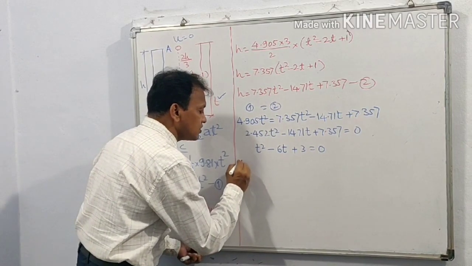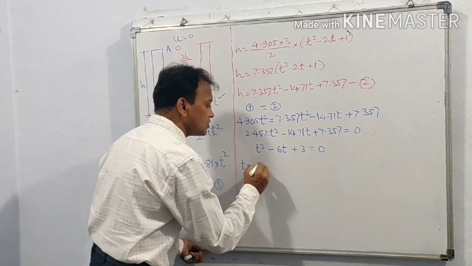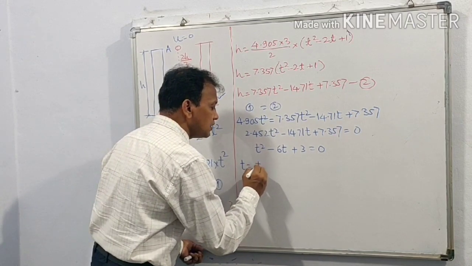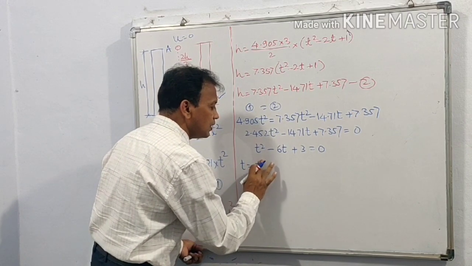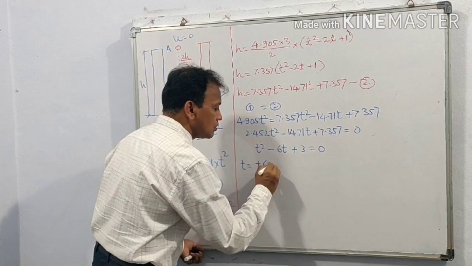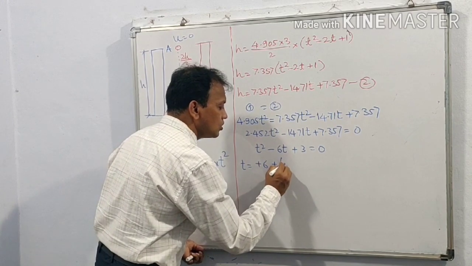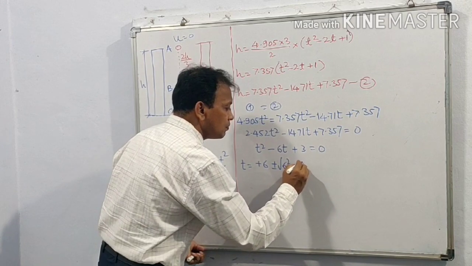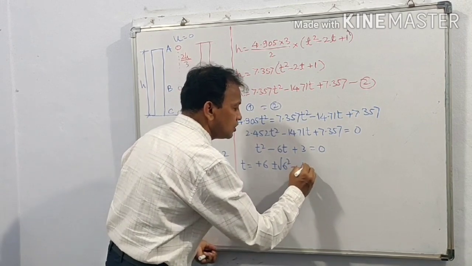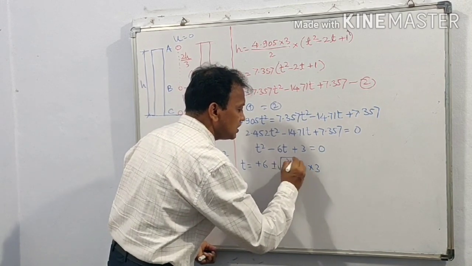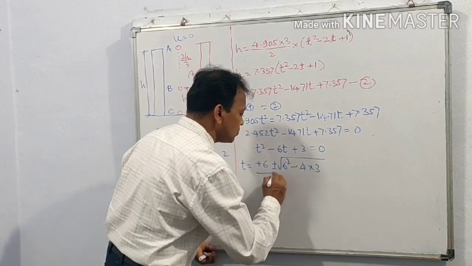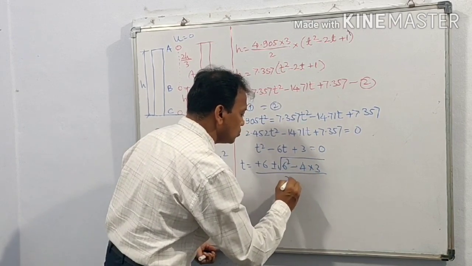Again this is a quadratic equation. Solving this quadratic equation, t is equal to minus b, that is plus 6, plus or minus under root b square minus 4ac, where a is equal to 1, c is equal to 3, divided by 2.